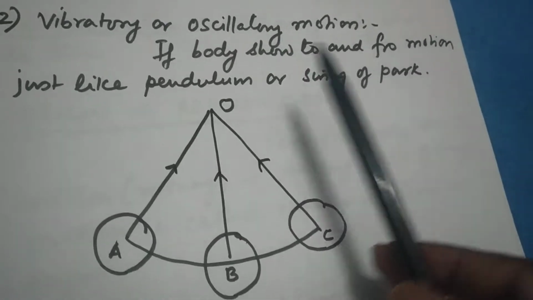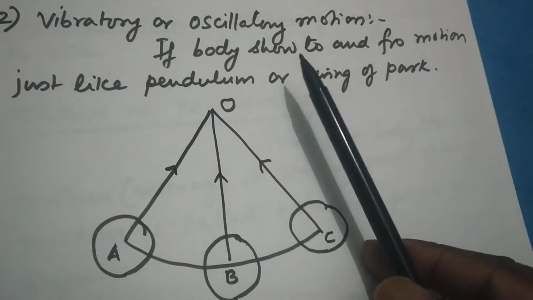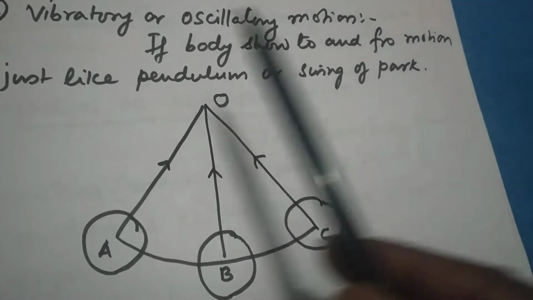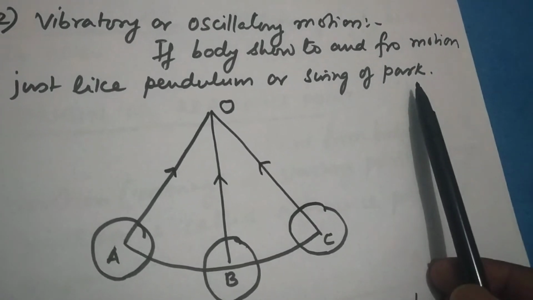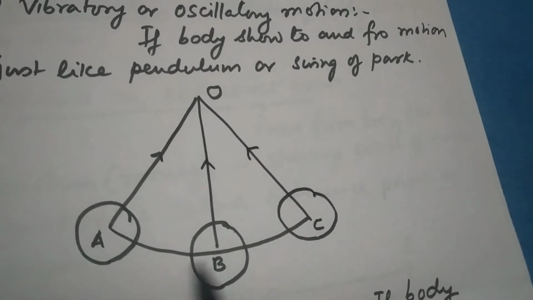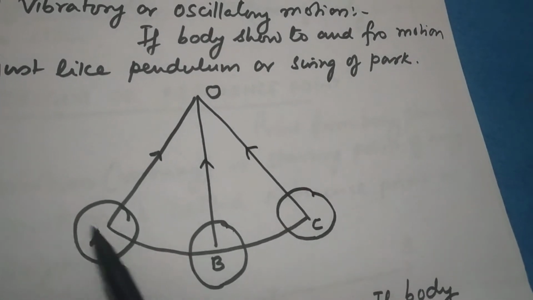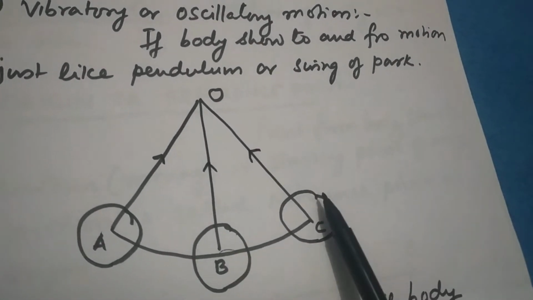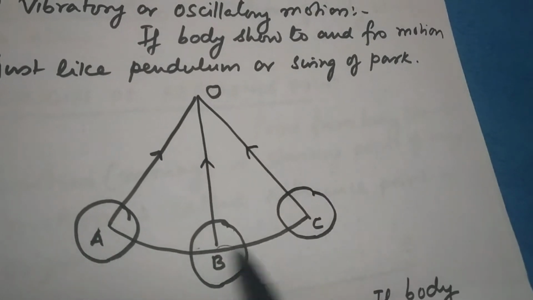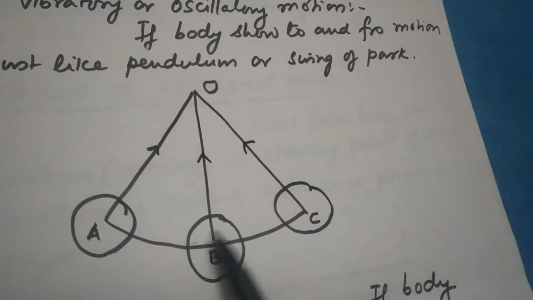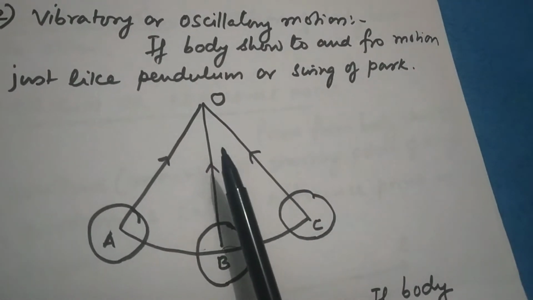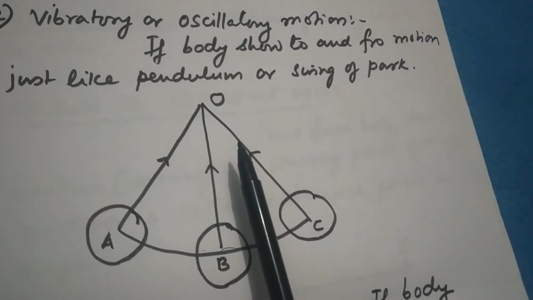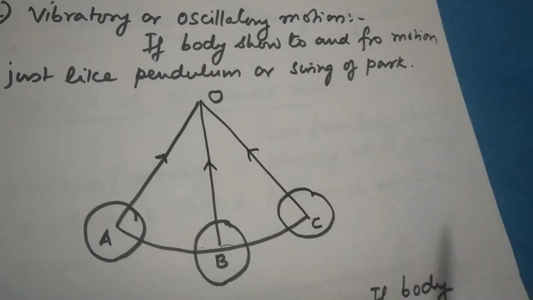Similarly, the second type of motion, very commonly used word, is called vibratory or oscillatory motion. If a body shows to and fro motion just like a pendulum or a swing in a park, that body starts moving on either side. This body is going this side and this side. That motion is called oscillatory motion, or this type of motion is called to and fro motion. And this motion is also known as vibratory or oscillatory motion.